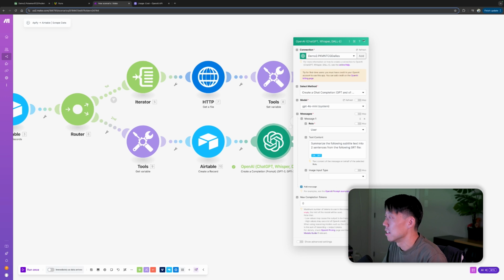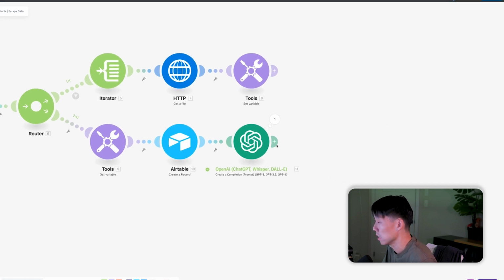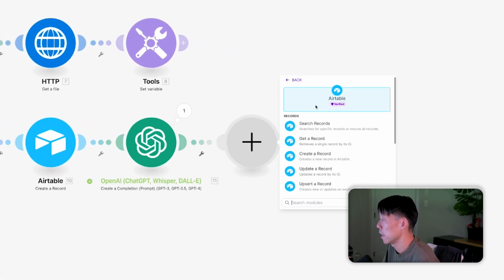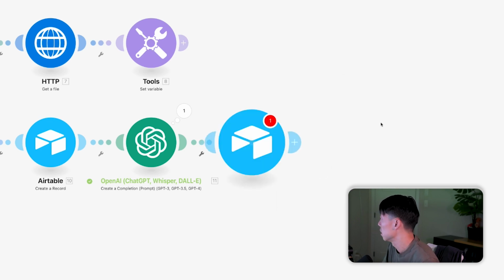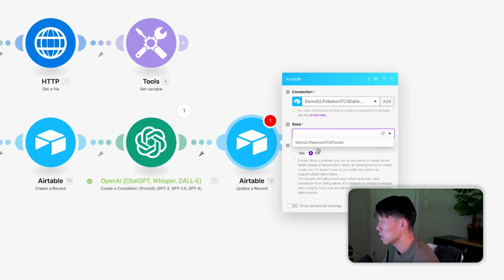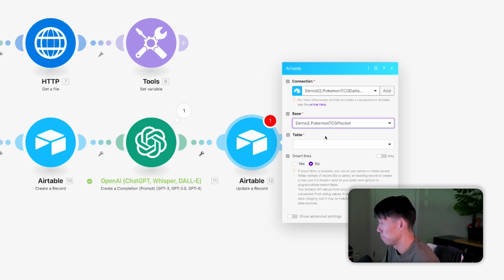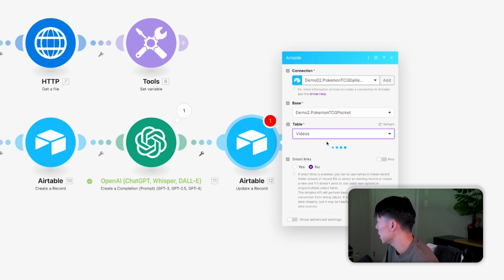Now, of course we're not going to log into Make to get this stuff, right? So let's go ahead and update our Airtable. Simple enough, especially after everything else we've done. Let's add one more module here, Airtable. Let's update the record that we're already working with. All right, so demo 2 is our connection. The base is going to be demo Pokémon TCG Pocket. The table is going to be the video table.